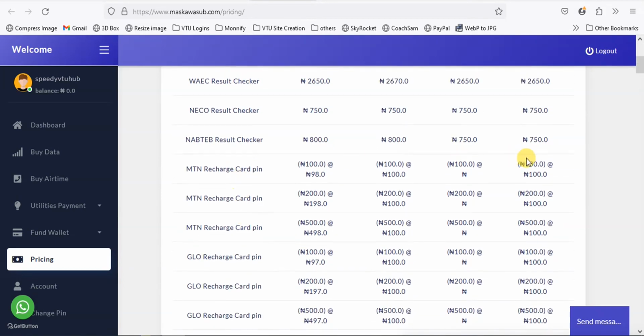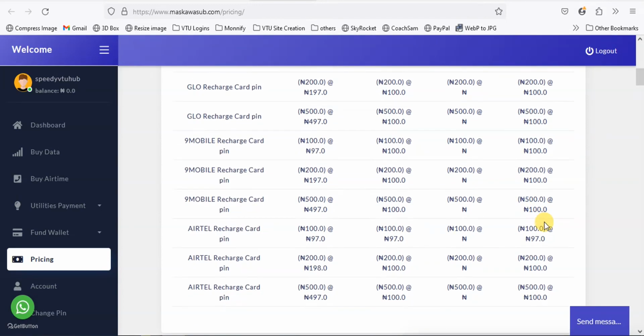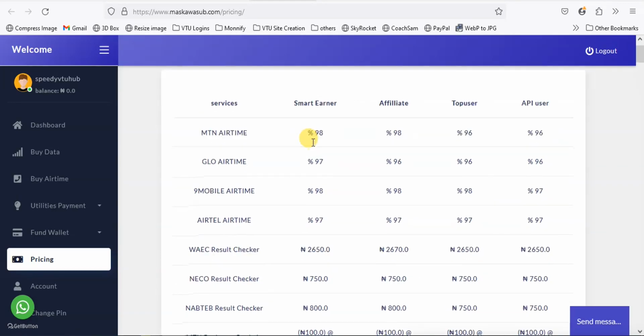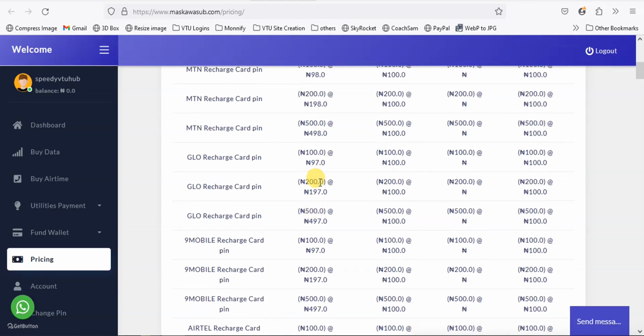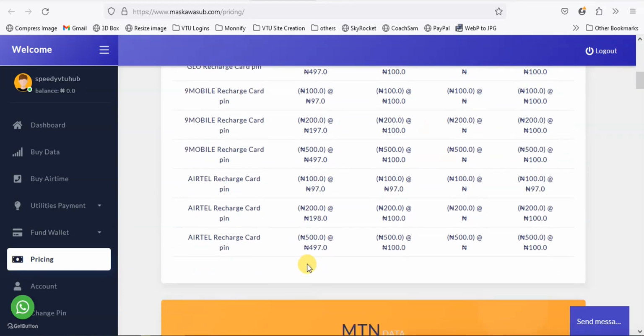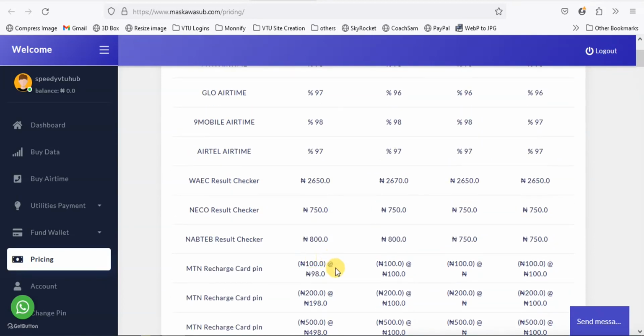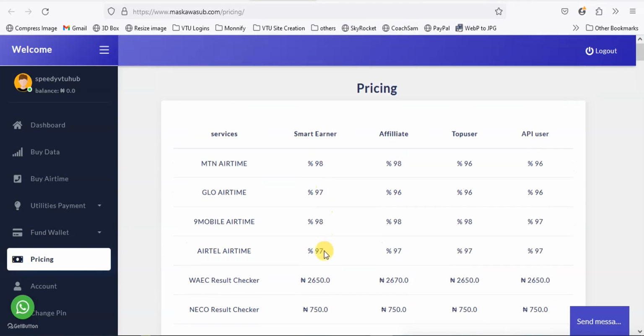Recharge card, okay, is at 100 naira. So it makes no sense doing recharge card here because there is no discount on it. Or maybe they're not selling it. One can inquire, but let me just set 100 naira at 100 naira, because on Smart Earner there is some kind of discount. So maybe Mascawa does not want people to buy their airtime. Okay, let me check N3T. All right, so I checked N3T data does not have that. So we can just leave that.